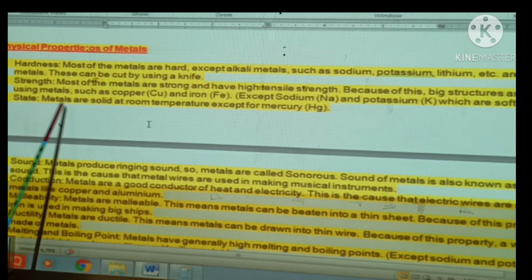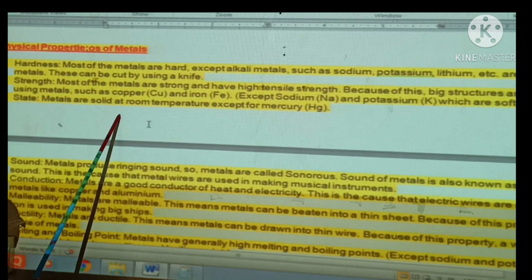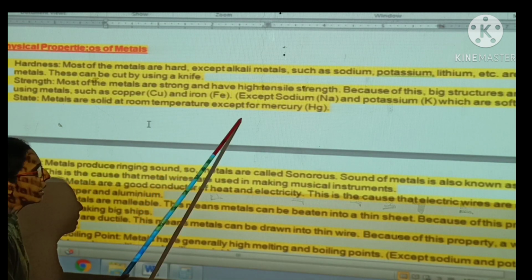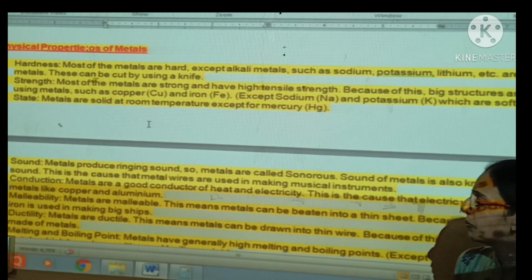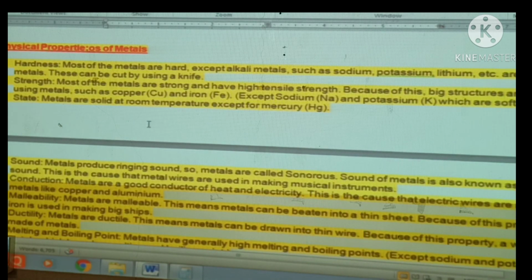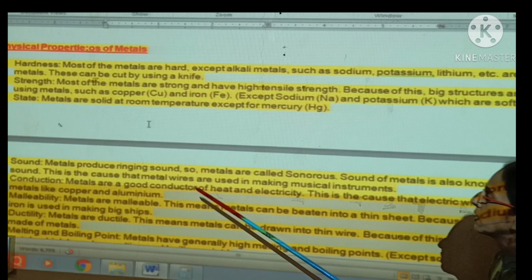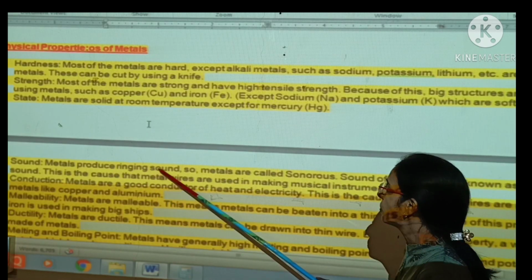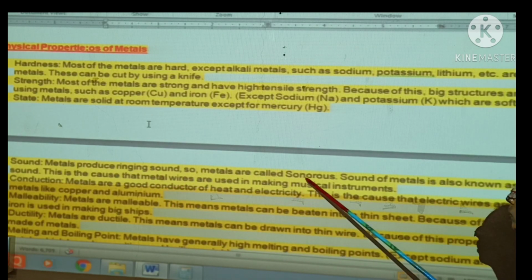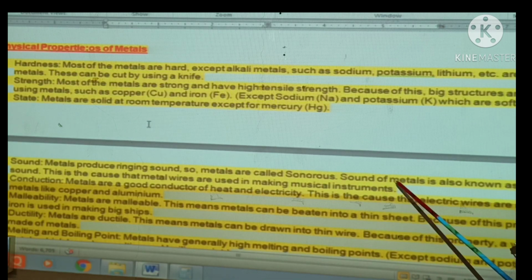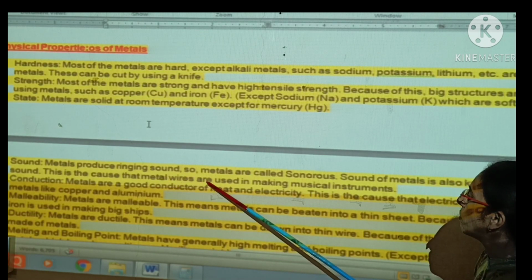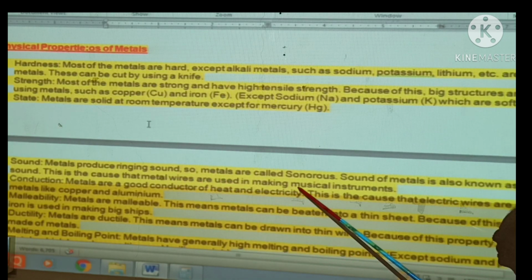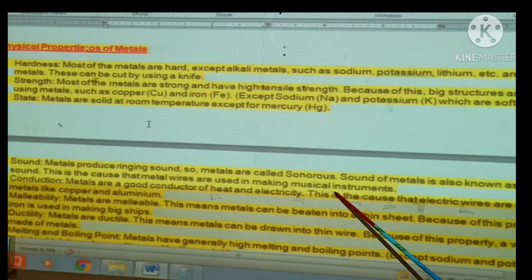Now, the physical states of the metals. Metals are solid at room temperature except mercury. They also have a specific sound. Some metals produce a ringing sound, so these are called sonorous. The sound of the metal is also known as metallic sound. This is the reason that metal wires are used in making musical instruments.